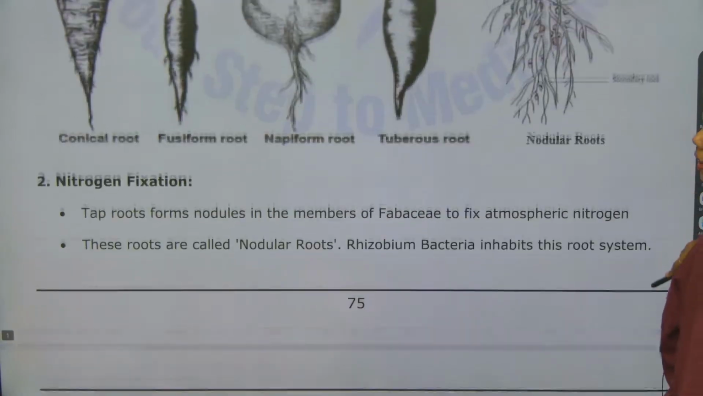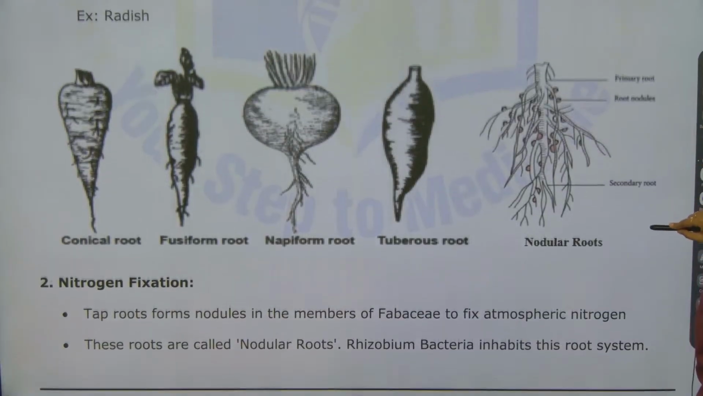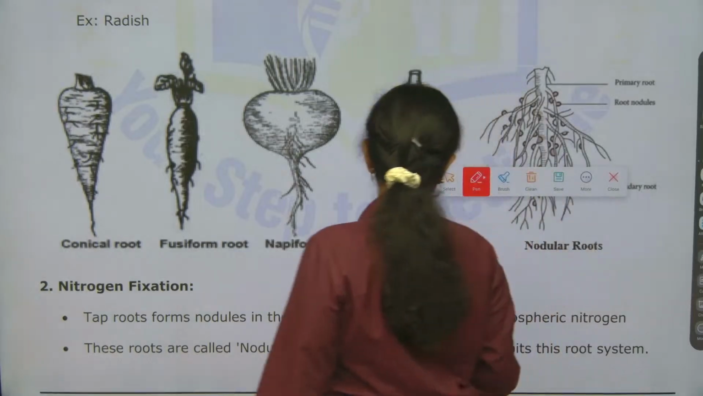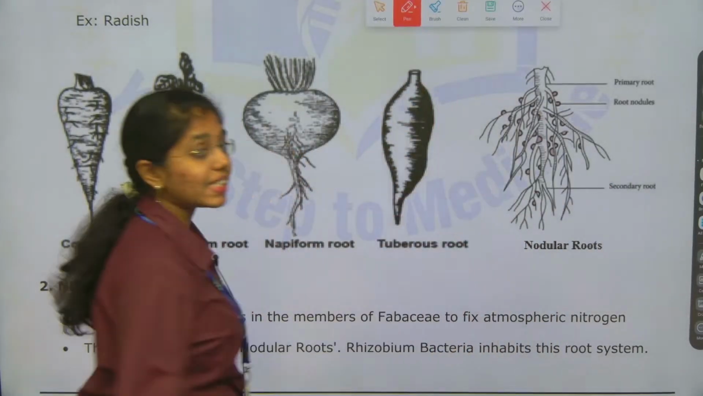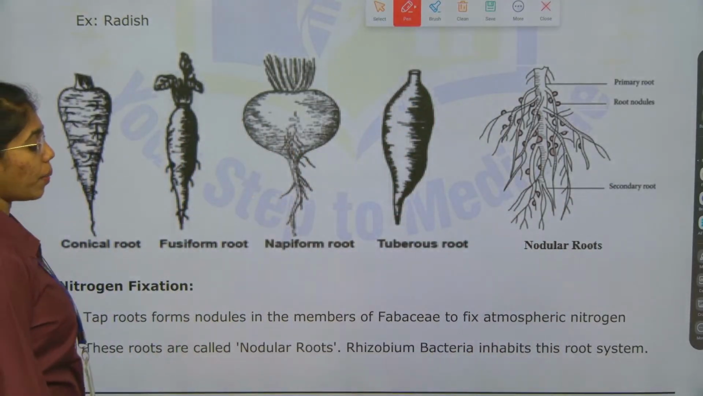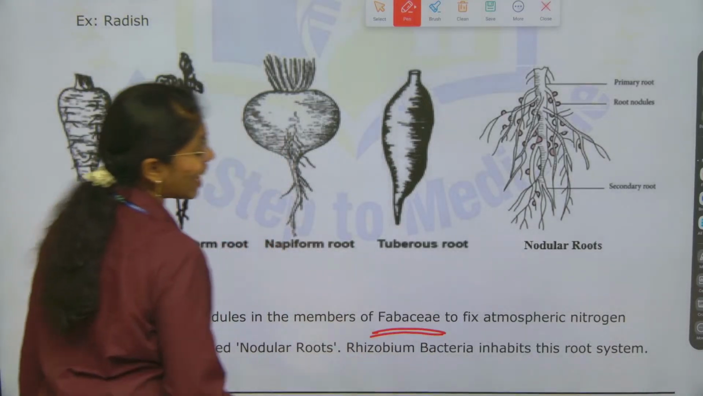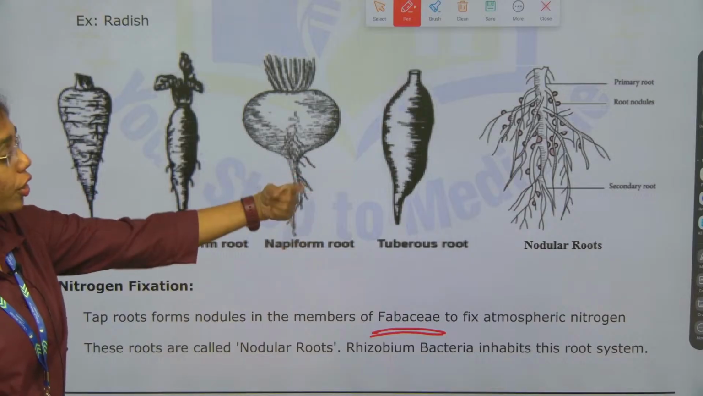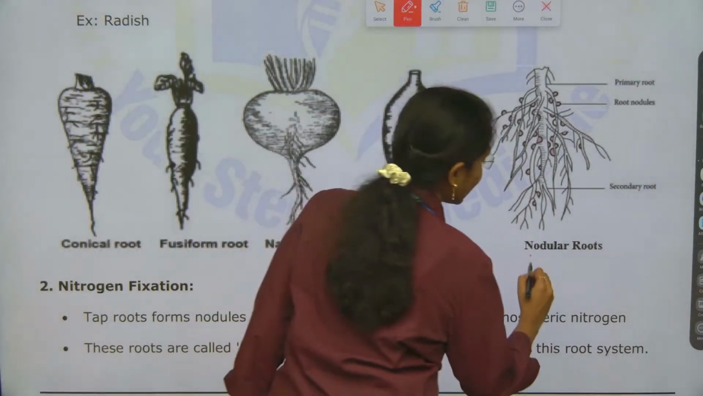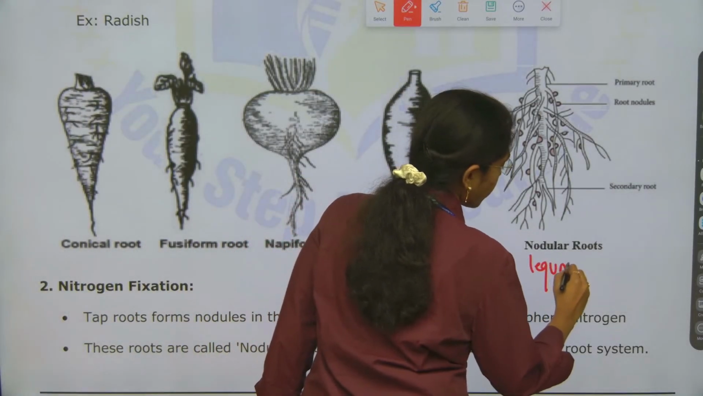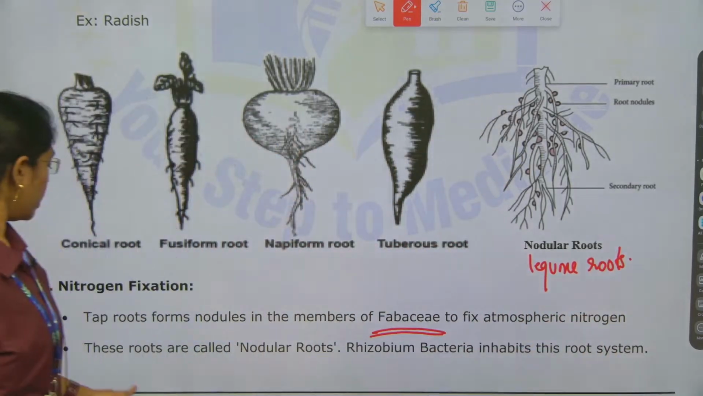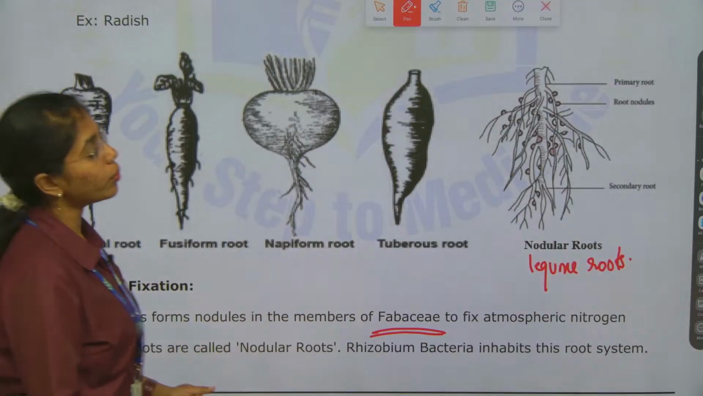Second is nitrogen fixation. Here you see the taproot forms nodules in the members of Fabaceae to fix atmospheric nitrogen. The Fabaceae family, which is also known as Leguminosae, because they are legume roots. Nodular roots are also called legume roots. Wherein the taproots will form nodules.